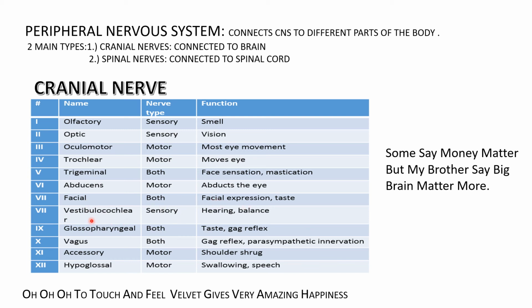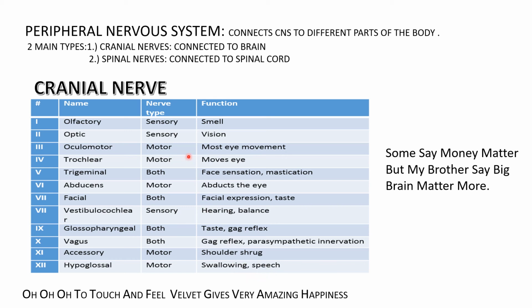Vestibulocochlear stands for hearing and balance. Glossopharyngeal is for taste and the gag reflex. Then vagus is for the gag reflex and parasympathetic innervation. Then accessory, which is used for shoulder shrug, and hypoglossal, which is used for swallowing and speech.